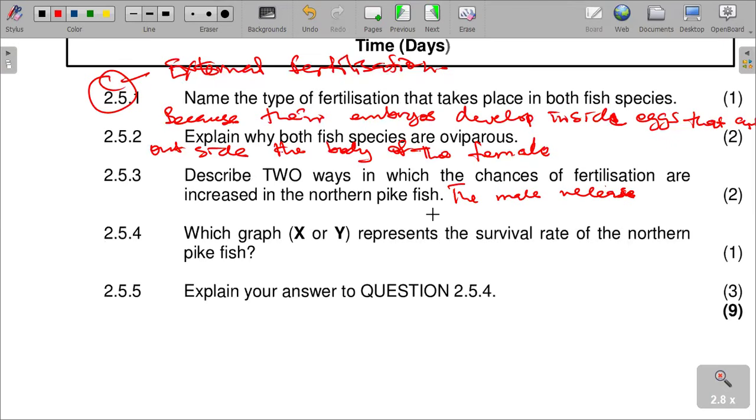The male releases semen all around the female.